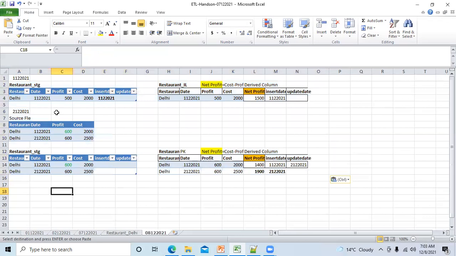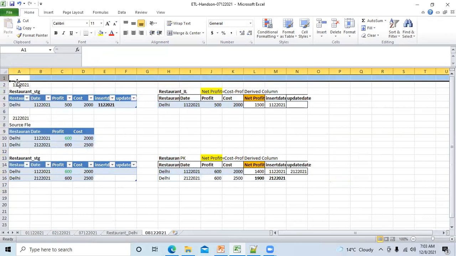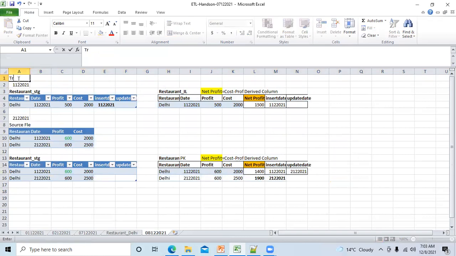We are talking about truncate load and want to understand the impact: if we have incremental, then what will happen to truncate load. So let's try to understand. This is truncate load with incremental. Let's just start with the 1st December date, then it will be easy to understand.